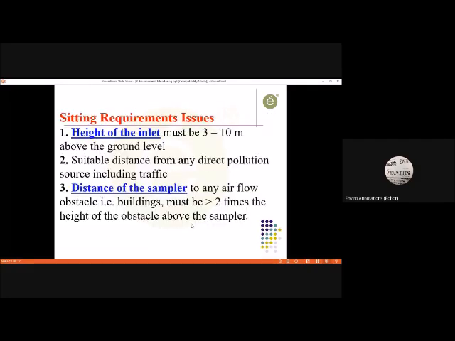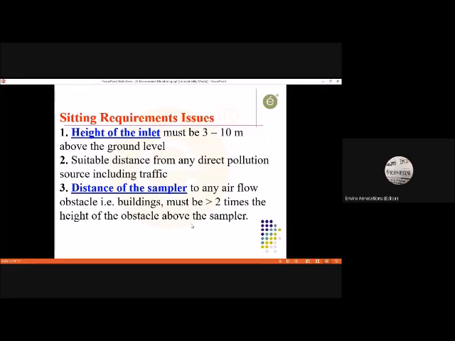Now, siting requirement. This is very, very important. This is what I wanted to share with you. Actually, most of us are not going to get this kind of monitoring site in many projects. So let us talk first of all height of the inlet. As I said in the earlier slide also, it must be between 3 to 10 meters above the ground level.